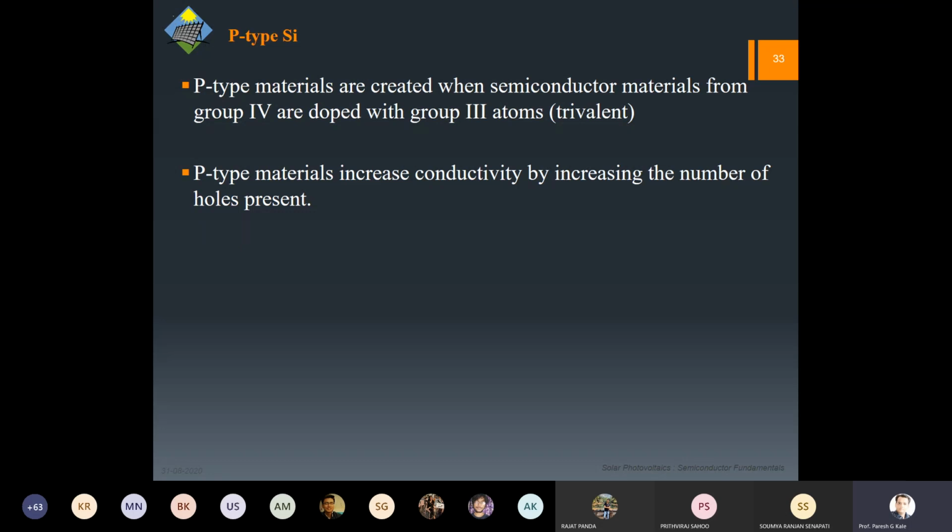You increase the conductivity by increasing the number of holes. How does it happen? Silicon has valency 4. Valency means outermost electrons. As we are adding a trivalent element, there is one absence, and we know that absence of a bond, we treat as presence of a hole.